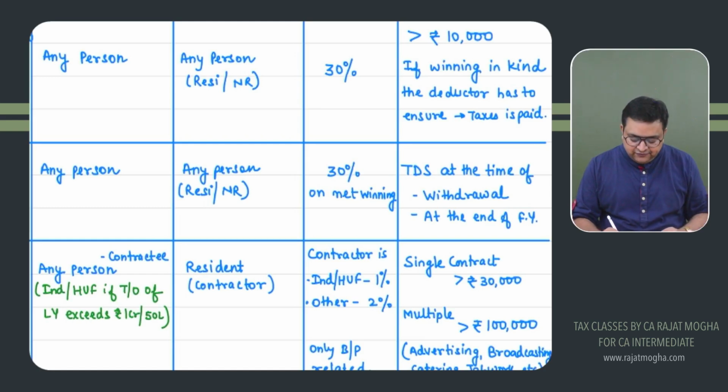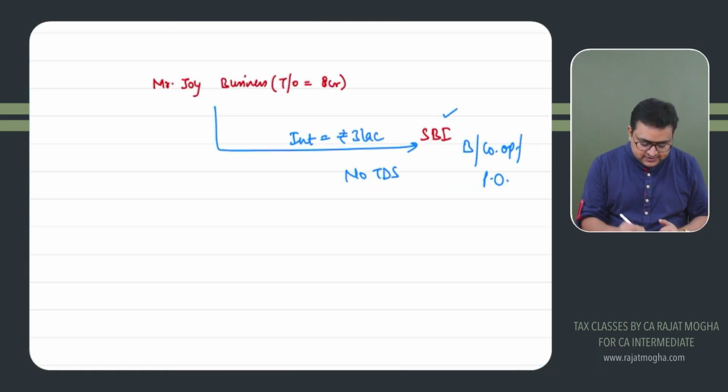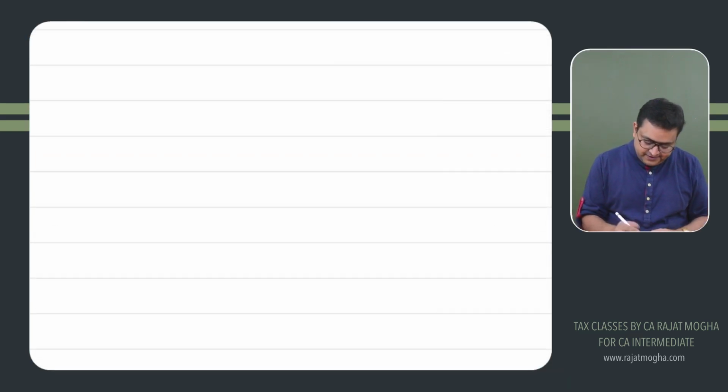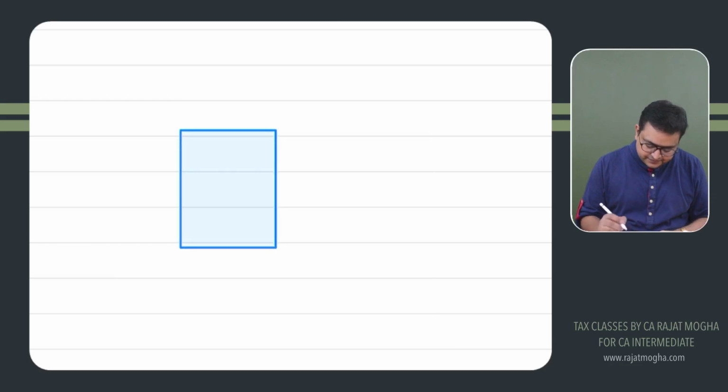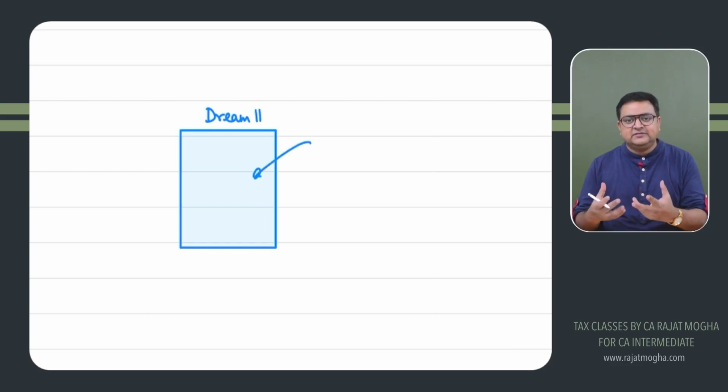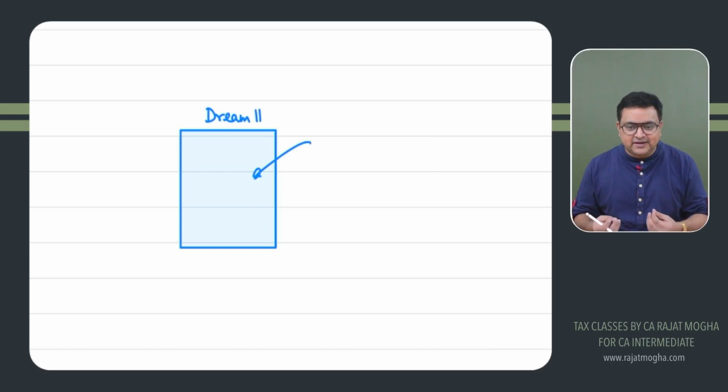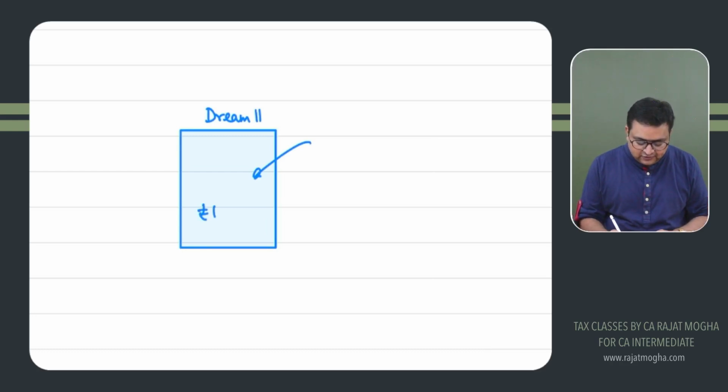Let's say you have downloaded an app, I will give you an example. For example, Dream 11. And in your wallet, first of all, you deposited, because you have to play this game. First, you have to deposit some money. So let's say you deposited 10,000 rupees in your wallet.